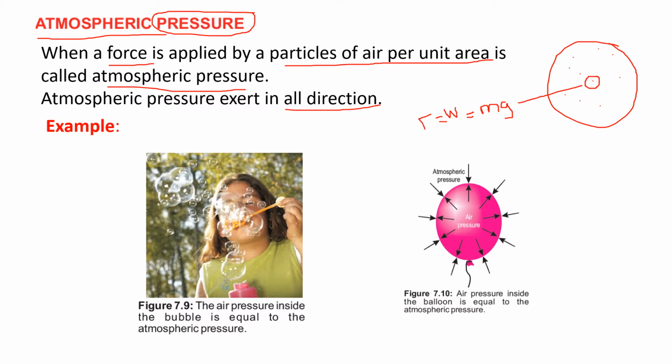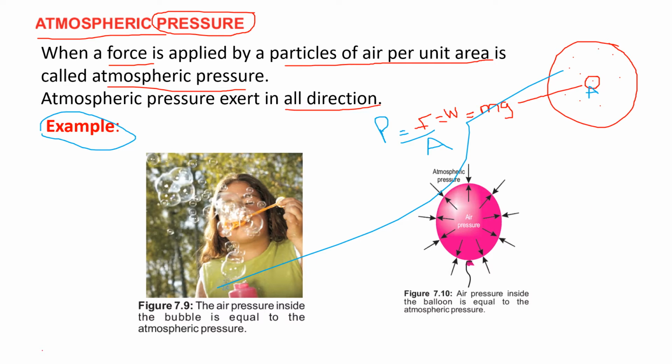So this small particle exerts a force, and it also occupies an area A. It means that when a single particle has a force per unit area, it is exerting a pressure. So when there are a lot of particles surrounding us in the air, we can say that they are producing atmospheric pressure.